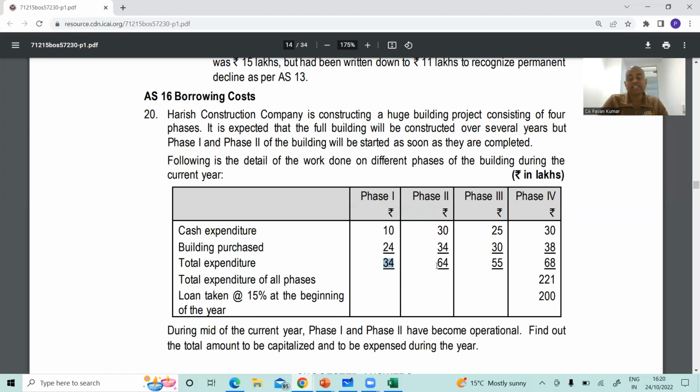34. Phase 2, 64, phase 3, 55, phase 4, 68. So the total expenditure of all phases is 221. This is what they are saying. Is it right? Let us see.